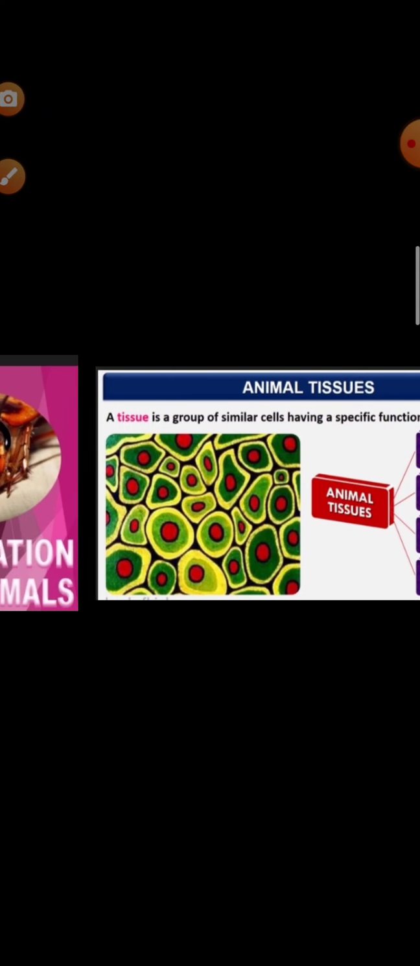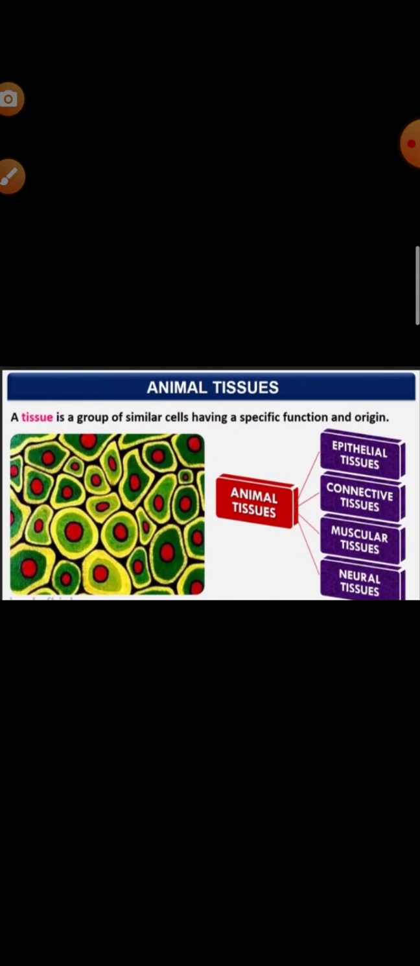Today in our class we will study the chapter on structural organization in animals. Before starting the chapter, you should know what you mean by a tissue. What is a tissue? A tissue is a group of cells that are similar in origin, basic structure and functions. The extracellular or intercellular materials which are secreted by the cells also form a part of the tissue.